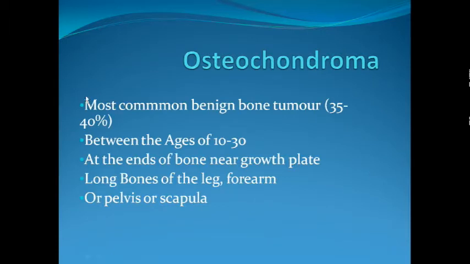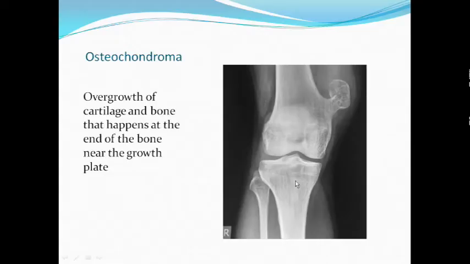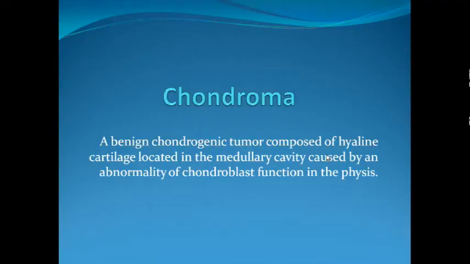A very common benign bone tumor we covered last time is osteochondroma, which is a cartilage forming bone tumor. It is very common. Up to 35 to 40% of the benign bone tumors that we see in our clinical practice comprise osteochondromas, seen in the second and third decade of life. They start from the ends of bone near the growth plate. In the long bones, they are usually pedunculated like this. You must be remembering this slide. So we have covered this, and its treatment also was covered last time.